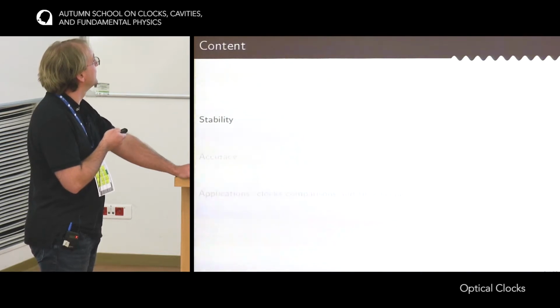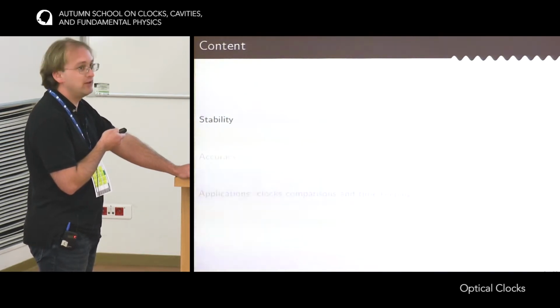What we do with our clocks is measure time and compare them together. I will start with stability. I've mentioned different sources of instability. I will start with the hardest one.